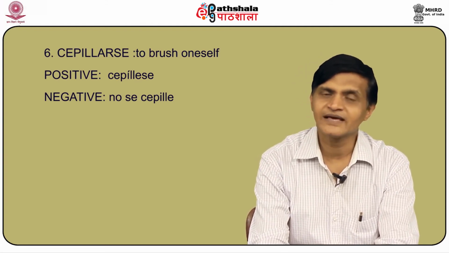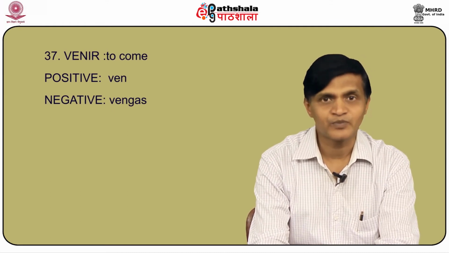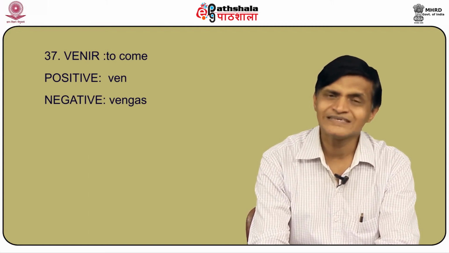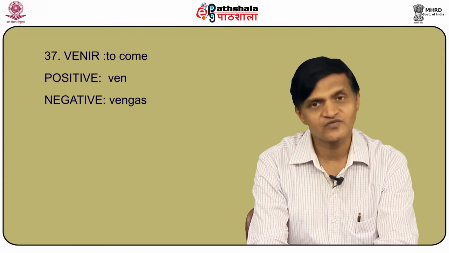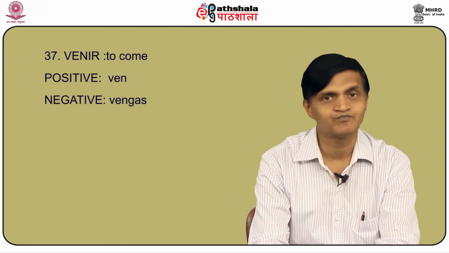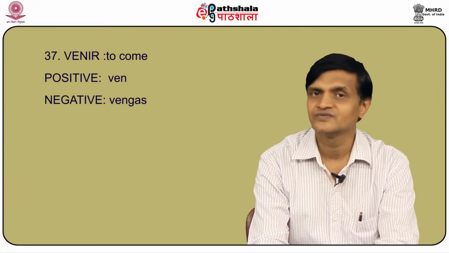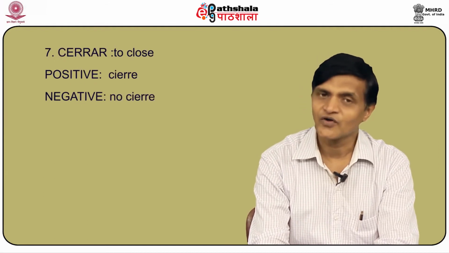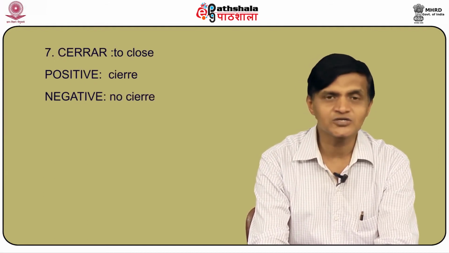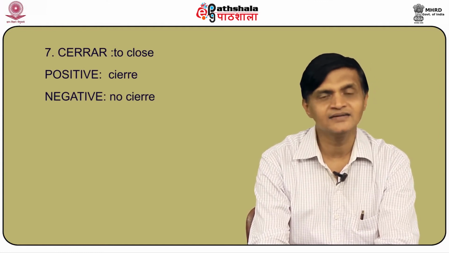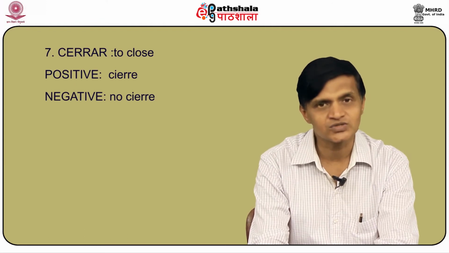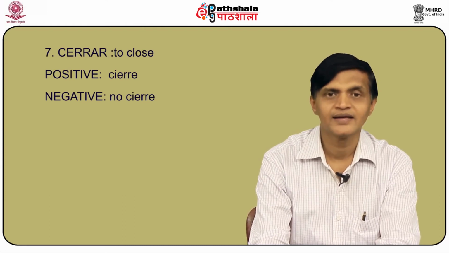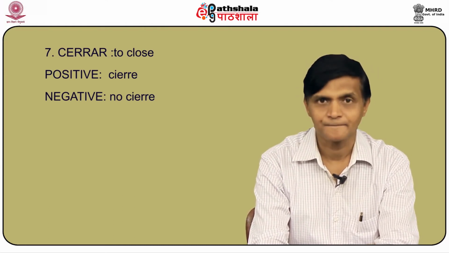Let us talk about a verb like cerrar, to close. The positive command of cerrar in the usted form would be cierre. The negative command in the usted form would be no cierre. I repeat, positive cierre, negative no cierre of the verb cerrar. Of comer, the verb comer, to eat, the positive command would be coma, and the negative command would be no coma in the usted form. I repeat, for comer, the positive command would be coma, and the negative command would be no coma.